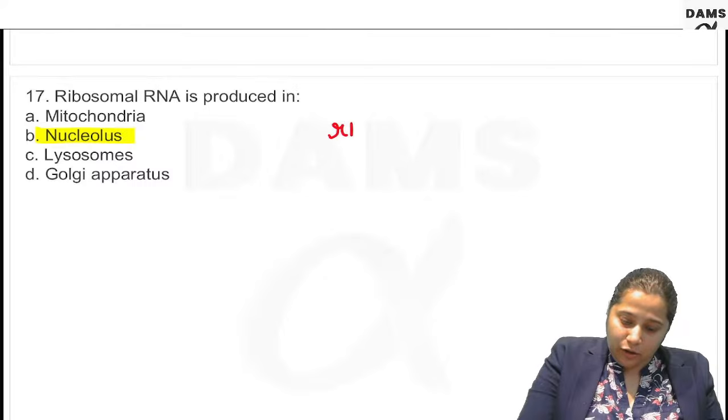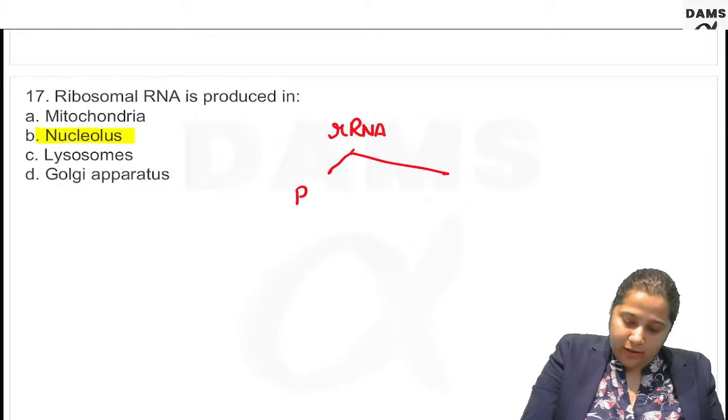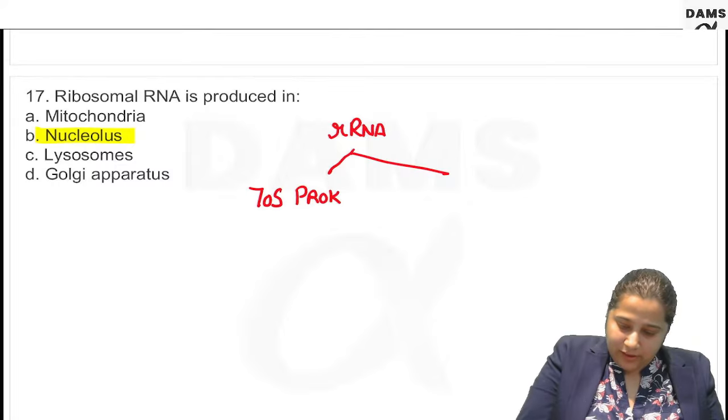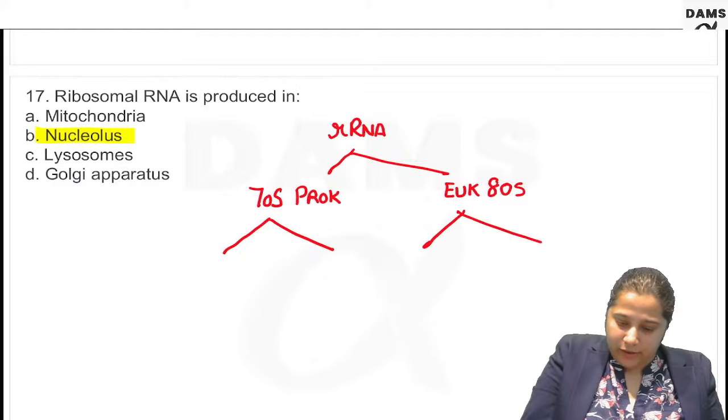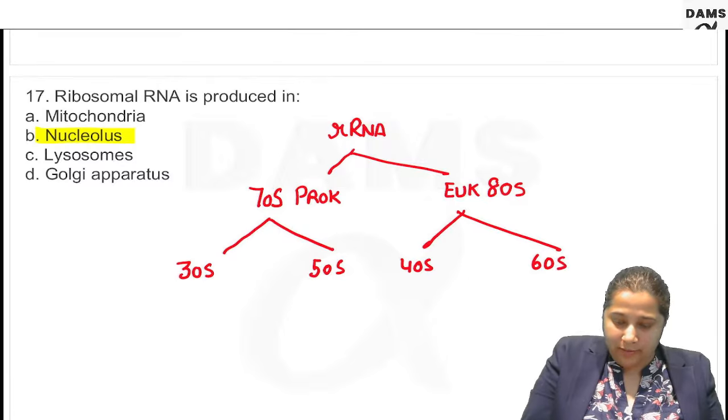There are two types of ribosomes, prokaryotic 70S and eukaryotic 80S, further divided into smaller and larger subunits. I am sure you know this.